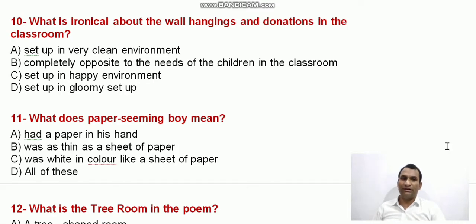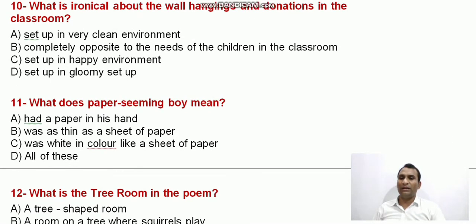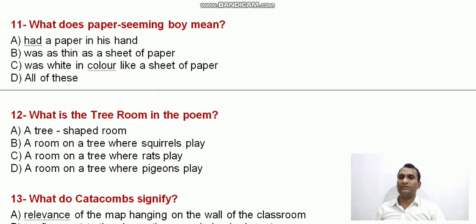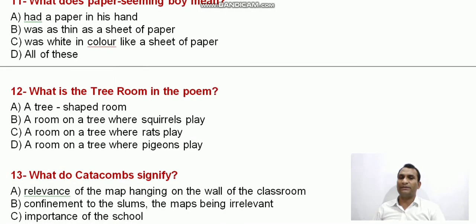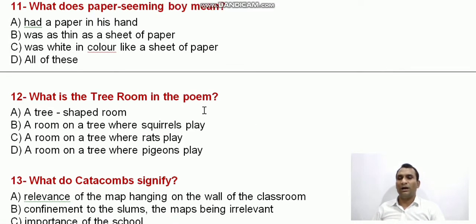Question number 11. What does paper-seeming boy mean? Had a paper in his hand, was as thin as a sheet of paper, was white in color like a sheet of paper, or all of these. Which is the right option? This is the B one: was as thin as a sheet of paper.